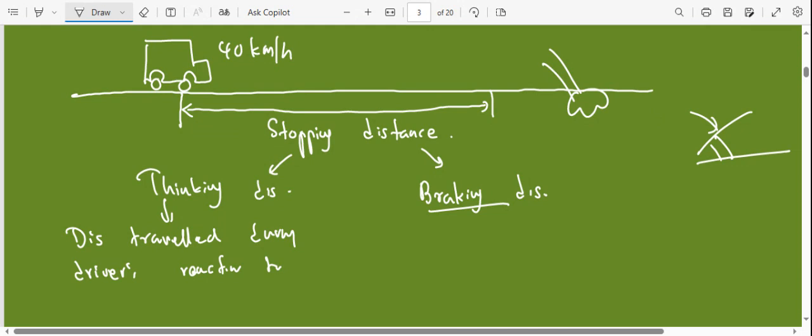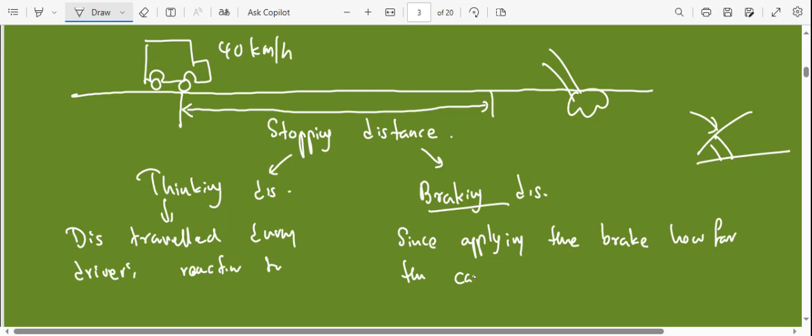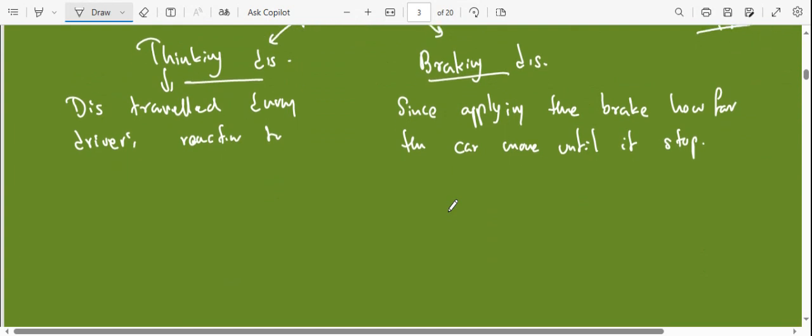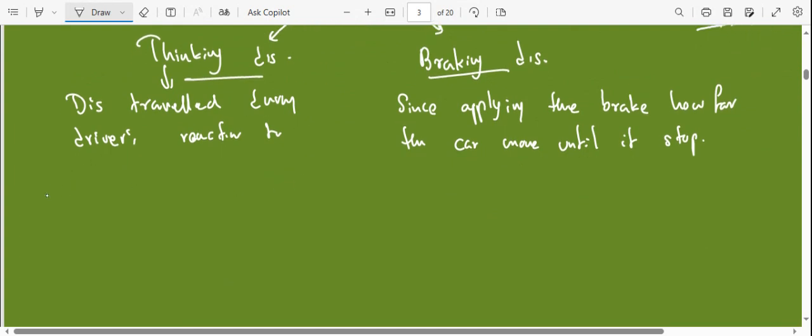Right. This one we can write: braking distance means, since applying the brake, how far the car moves until it stops. So that is known as braking distance, right? When you combine these two together, thinking distance and braking distance, we call it the stopping distance, right? Now when it comes to this thinking distance, what do you think are the factors that could be affecting this thinking distance?